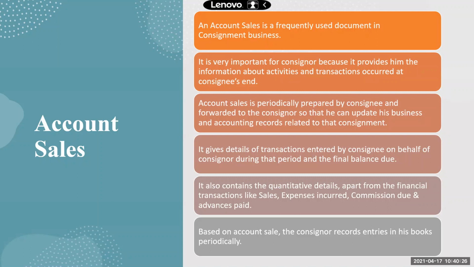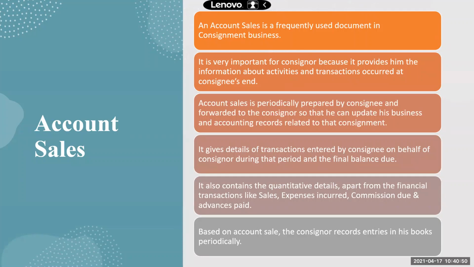The consigner is sending the goods. And as I told you yesterday, the consigner will prepare the consignment account because he needs to know whether he has earned profit or incurred loss in this business. Right? To prepare the consignment account, he needs all the details about how many expenses the consignee has incurred, how many goods he has sold, what is the consignee's commission.